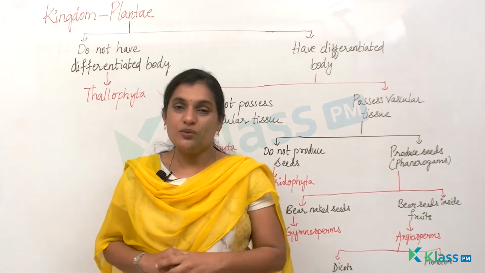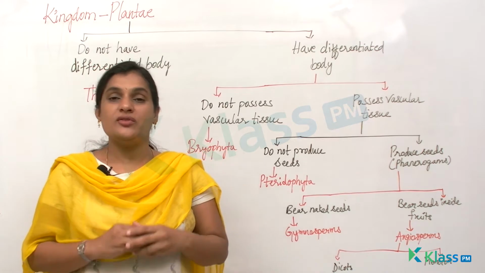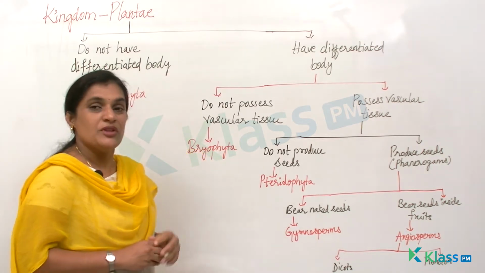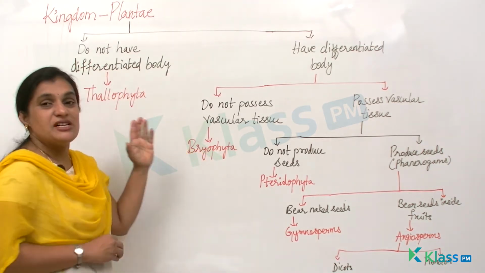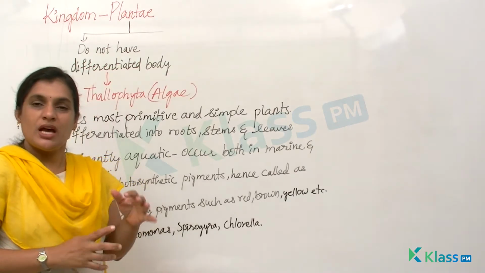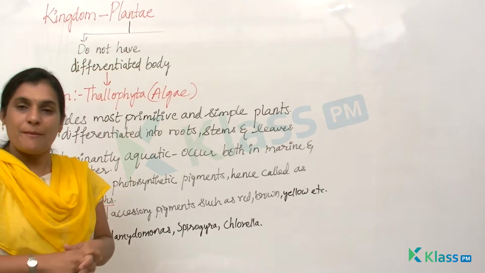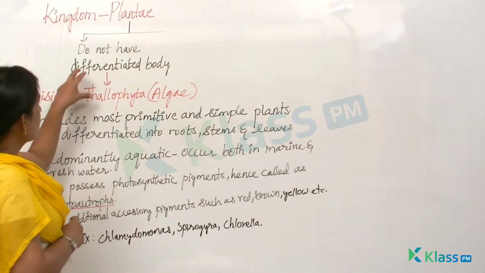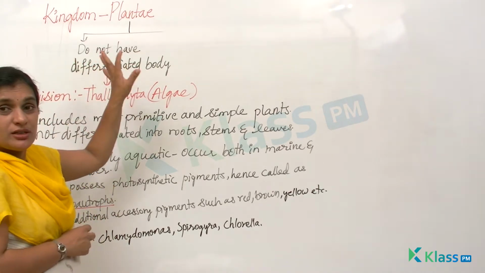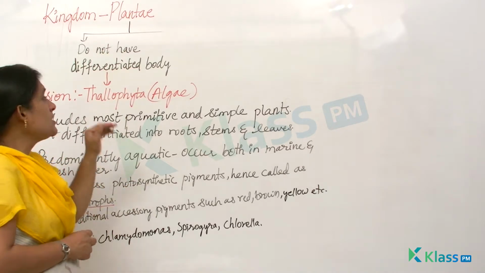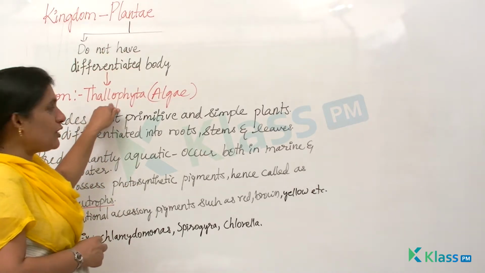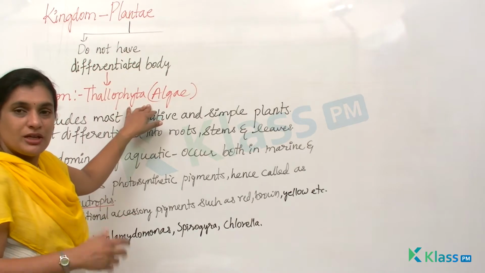Now let us begin with the first division of Plantae, that is Thallophyta, which means plants that do not have a differentiated body. As I told you, we begin with the first division of Plantae, where the body is not differentiated. Under this you have the division Thallophyta. This Thallophyta is commonly called algae.